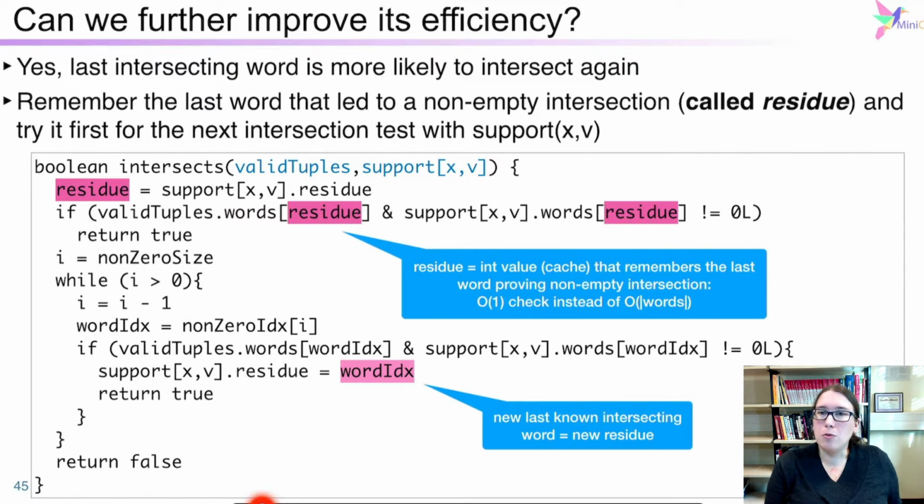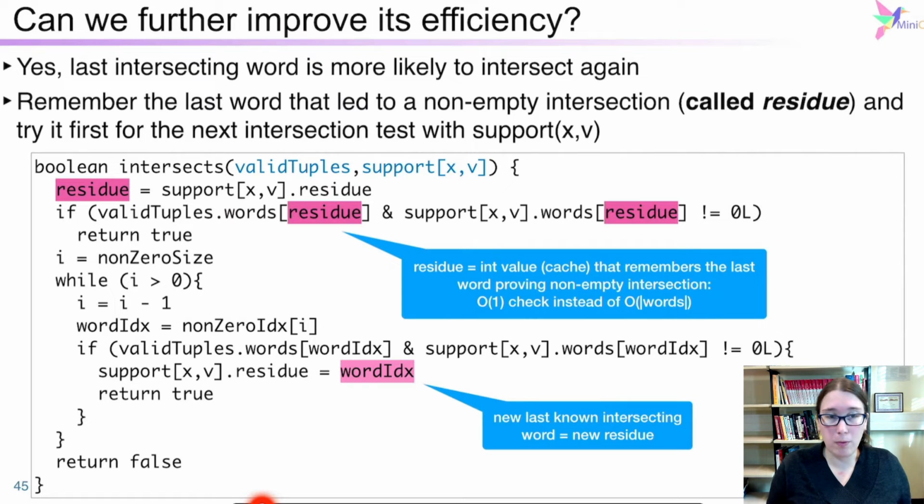And if the word is not working, if this intersection is now empty, well, we will try a new word, a new residue to keep. So pseudocode is here. For each support we have a residue. So when we try the intersection between the support and the valid tuple, we will first get back the last residue that we have, so the last word where support and valid tuple intersect themselves. We test the intersection between the two. If it's still non-empty, which is what we hope is happening, then we know that the intersection is non-empty.